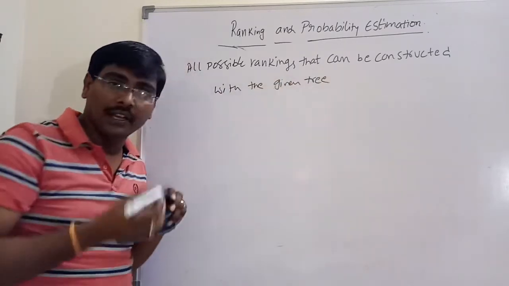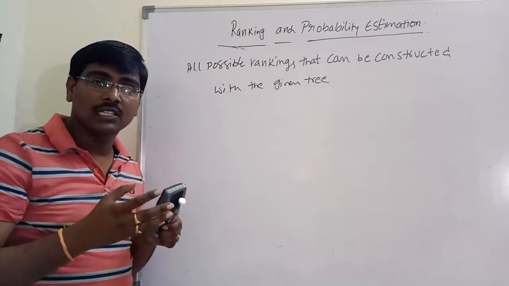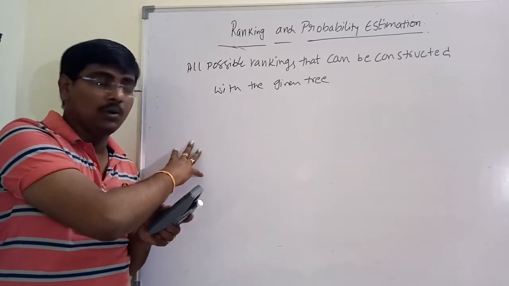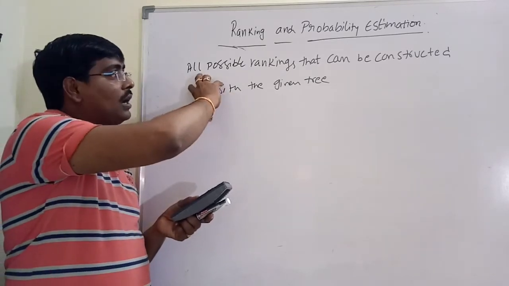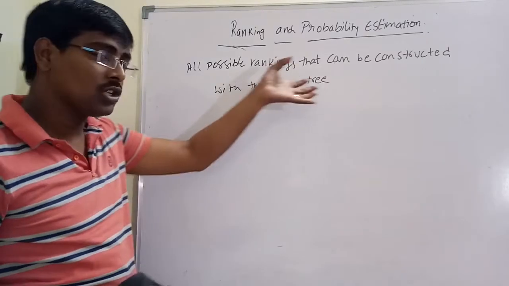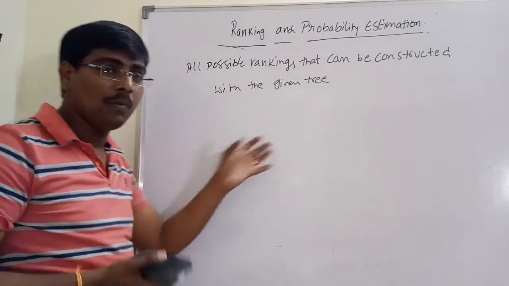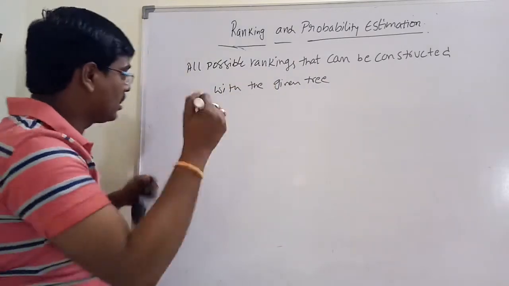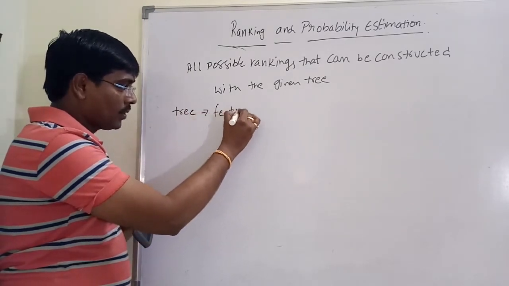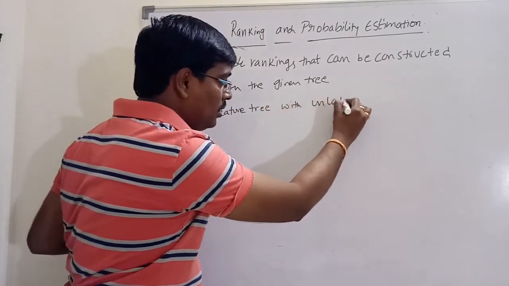Suppose I am given a tree. So consider the previous example. The previous example is an unlabeled tree. Now we have to calculate all possible rankings. That is, the tree is constructed in different formats. Calculate the rankings for all possible trees. For example, the tree is a feature tree with unlabeled data.